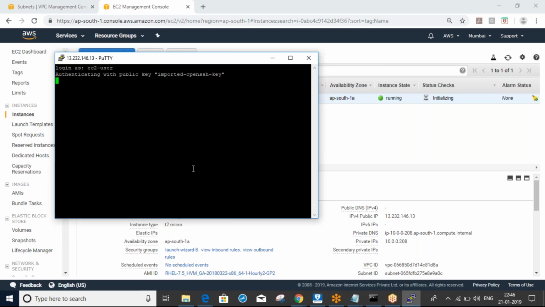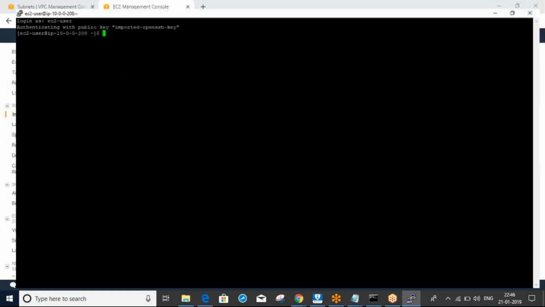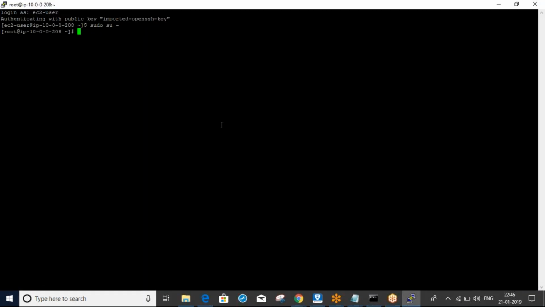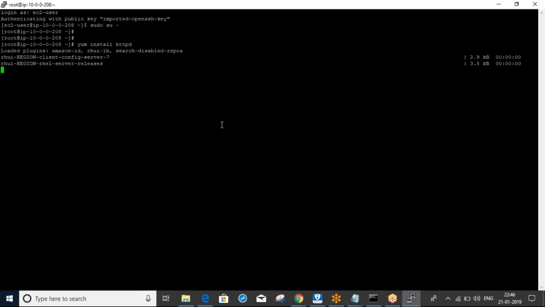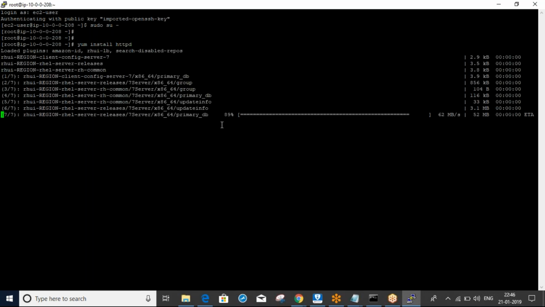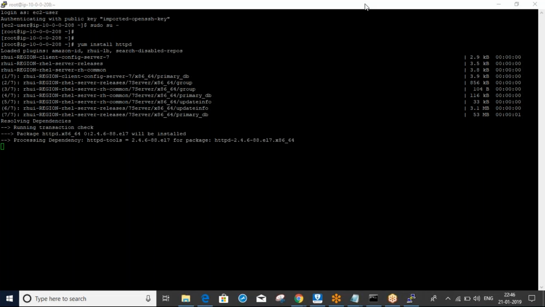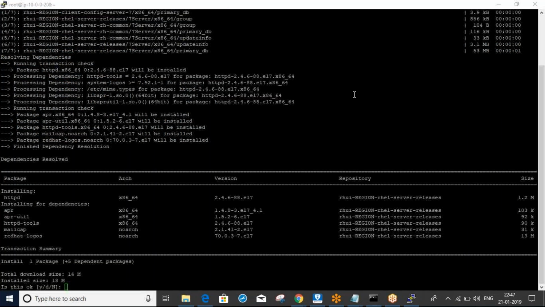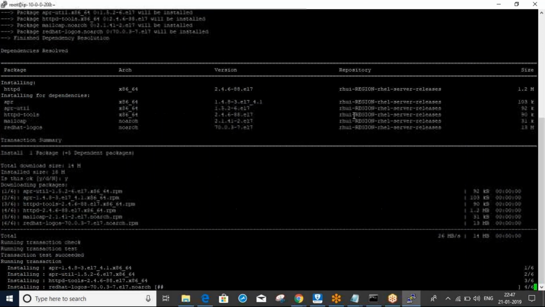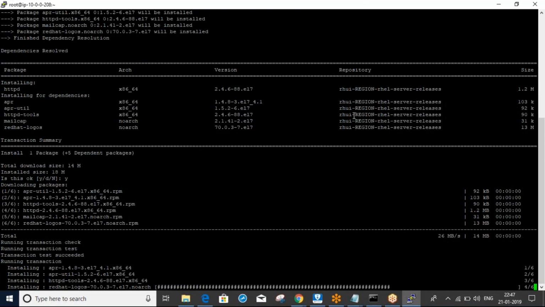Switch to the root user: sudo su. I can try yum install httpd. It is downloading, which means I have an internet connection. So what I will do is break the connection.